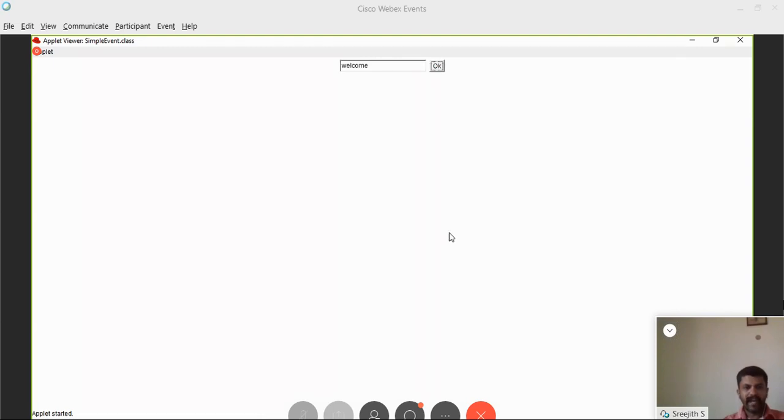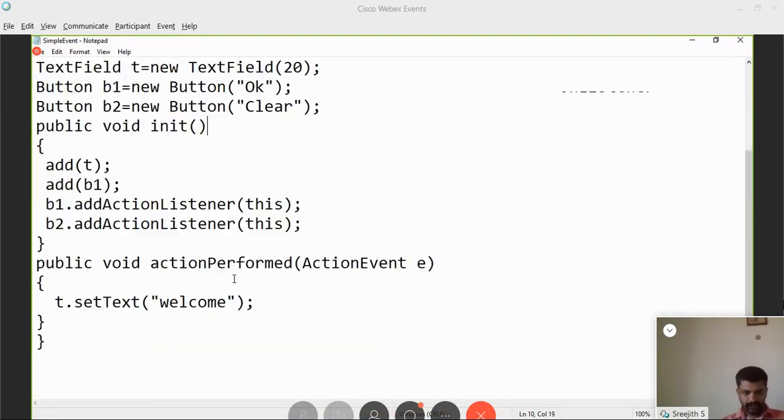It will be okay. Second button is clear. So b1 dot add action listener, b2 dot add action listener. Last time there was only one button, so there was no confusion. Only one component was clickable. So when I click that button, by default whatever is written inside action performed will be executed. Now we have two buttons. One is button b1 and another is button b2.